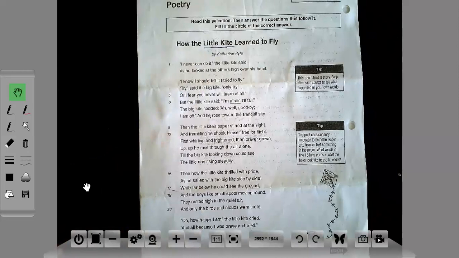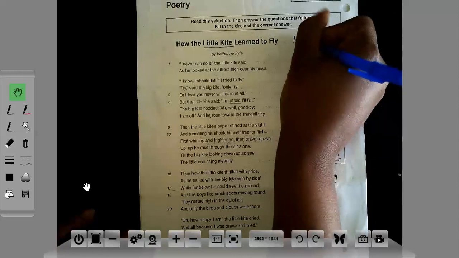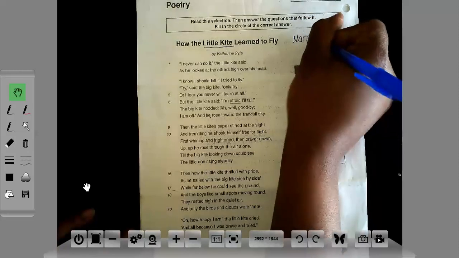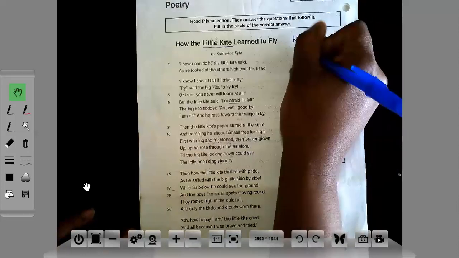What did he learn? Was there a theme? Yes, there was a theme. He learned that you should always be brave. Okay, so the theme here was bravery. He was brave, and so because he was brave, he was able to learn how to fly. So therefore, the type of poem that we're reading is a narrative. It is telling me the story. It tells me what happened on the day that the little kite learned to fly.